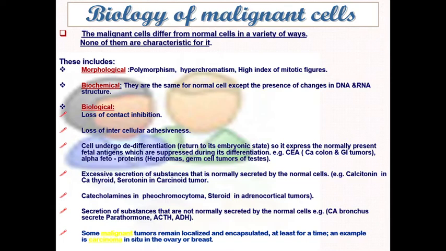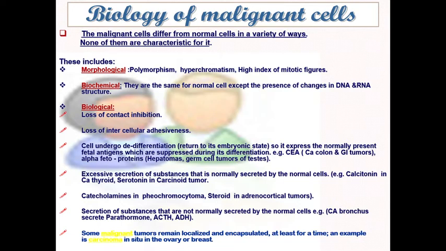So this fetal antigen will appear on the surface of the malignant cell, as in the case of carcinoembryonic antigen, or it is secreted into the blood, and the carcinoembryonic antigen can be detected in carcinoma of the colon and GI tumors. And alpha fetoprotein, which is present in the fetal cells of the liver and in the testis, so it can be detected in hepatomas as well as in germ cell tumors of the testis.